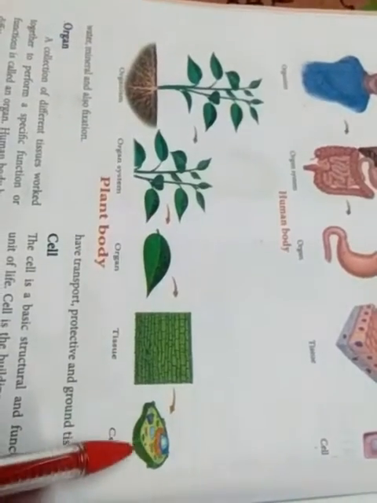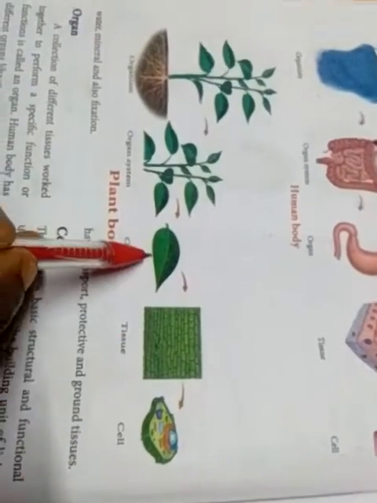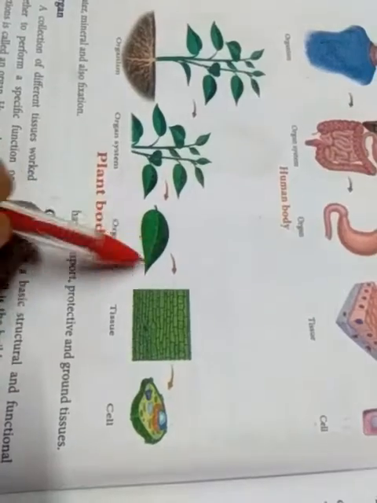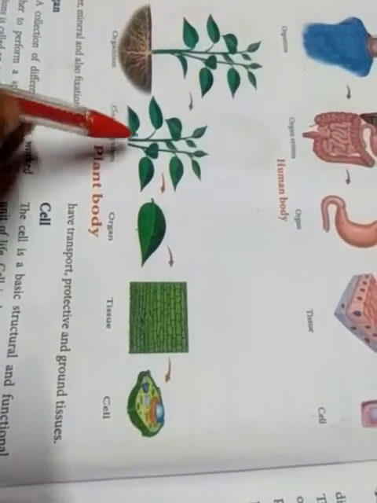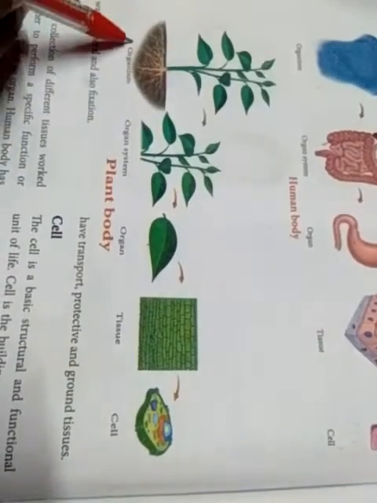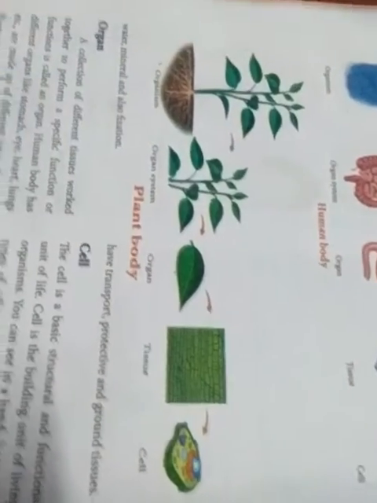Next you see the plant body. This is a plant cell. The plant cells first make tissues, after that organs, and many organs together create organ systems, then the organism, that is a plant.